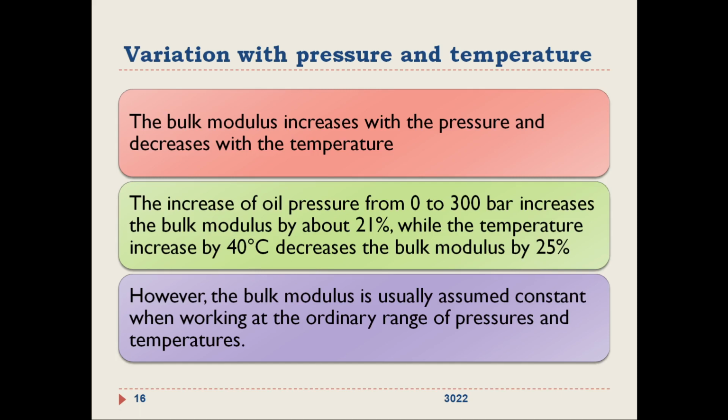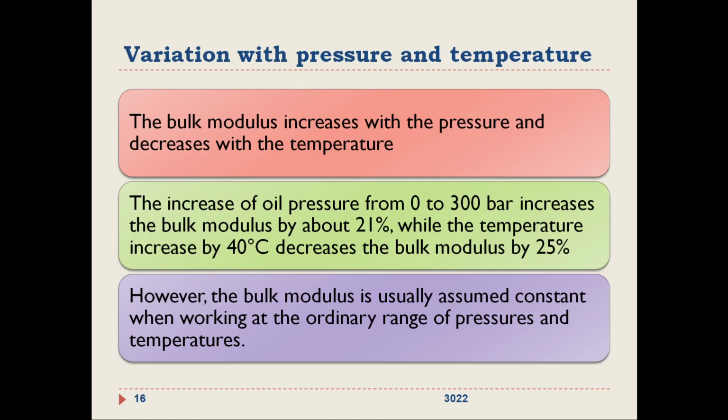So a 40 degrees Celsius difference in temperature and 300 bar difference in pressure will create almost the same effect in the bulk modulus. Almost the same effect.